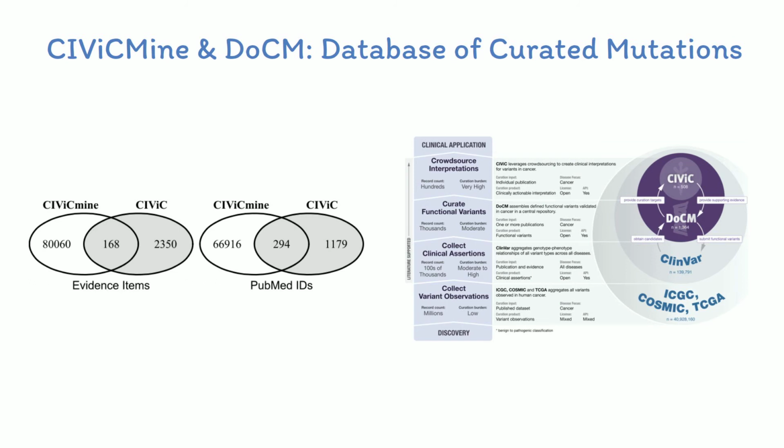CivicMine was built as an aid to curation of the Civic database, where data in this resource is automatically extracted from abstracts in PubMed and all full-text papers in the PubMed Central Open Access subset, using text mining tools and a supervised learning approach. The database of curated mutations is a highly curated database of known disease-causing pathogenic somatic mutations that provides easily explorable variant lists with direct links to source citations for easy verification. The database's list of disease-causing mutations enables researchers and clinicians to foster collaboration and understand the current state-of-the-art of pathogenic